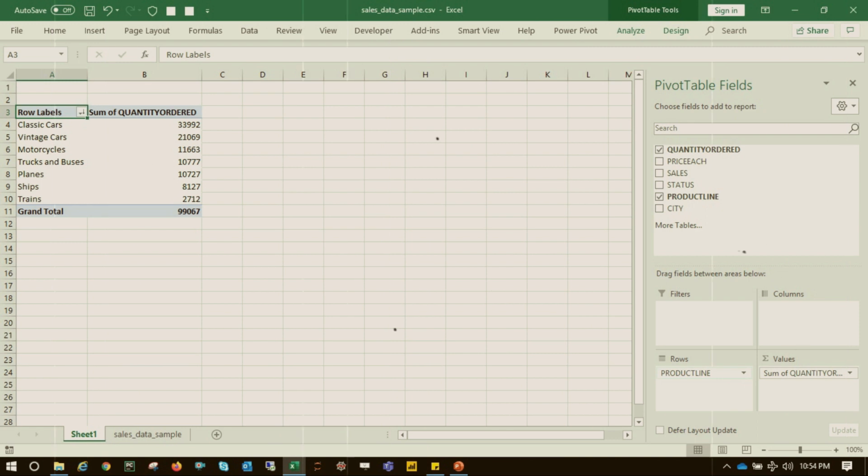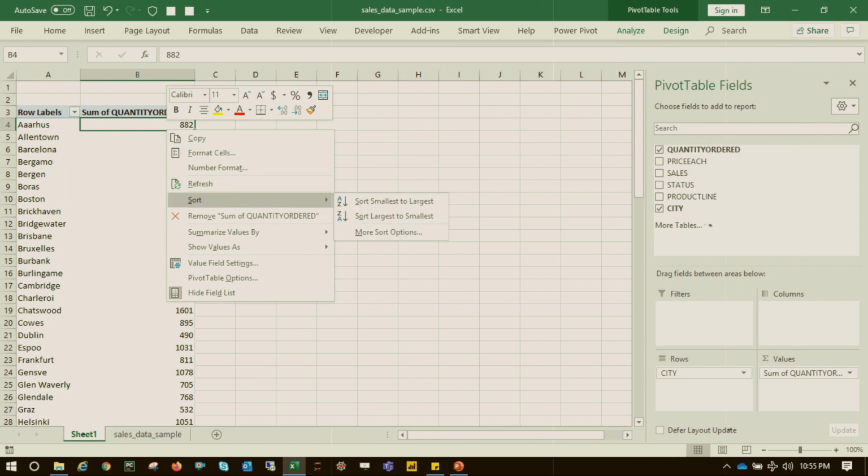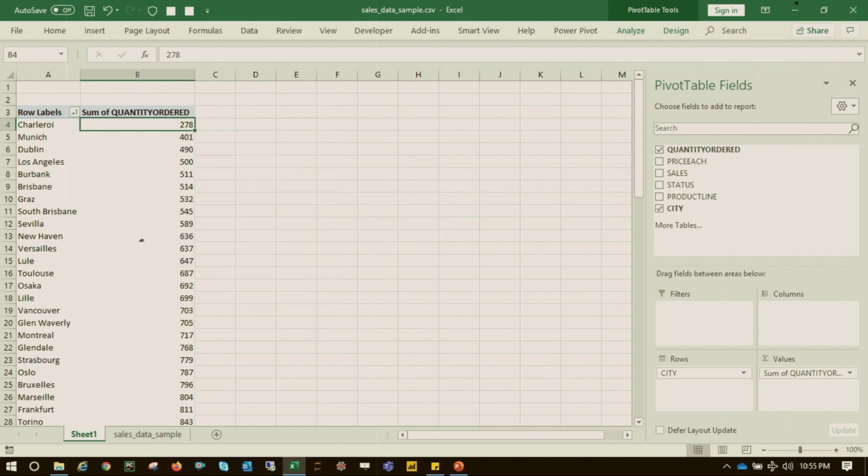Instead of product line, I want to know by city. I'll drag and drop city here, and then I'll get the list. The same thing, right click, sort, let's put smallest to largest, and this is what I've got. So this is what we usually do, what we have been doing for like 10 to 20 years. Let's see what has changed.